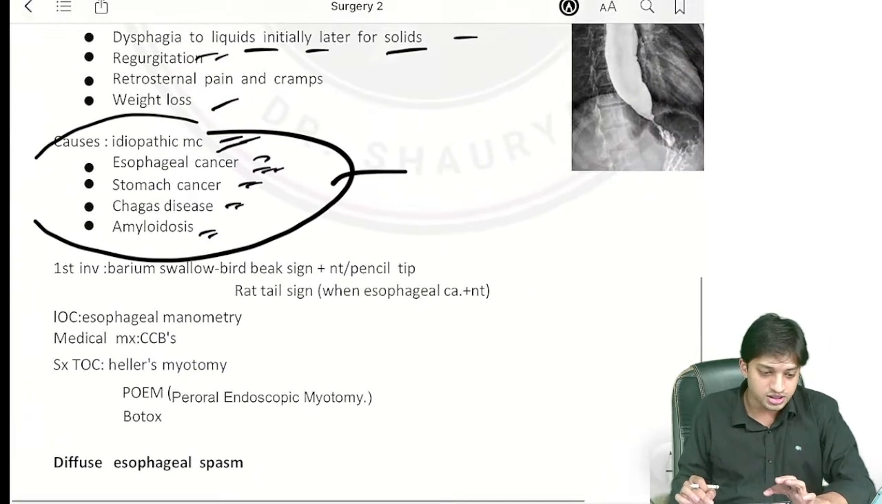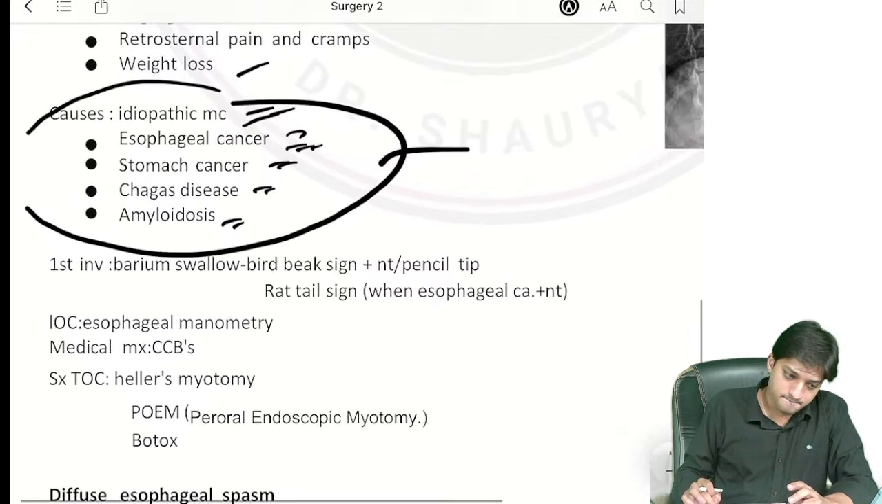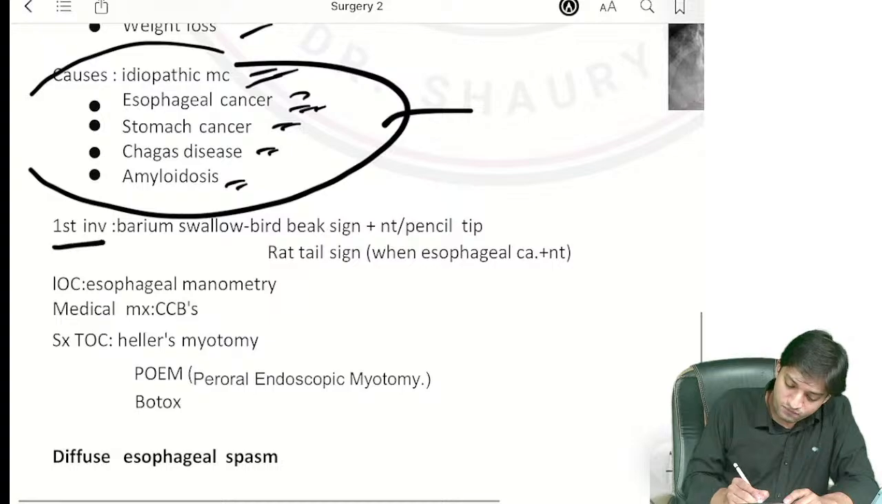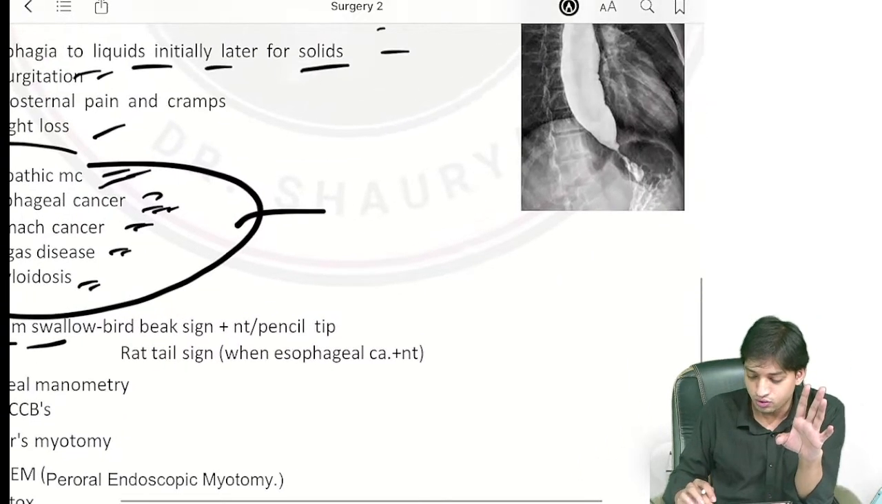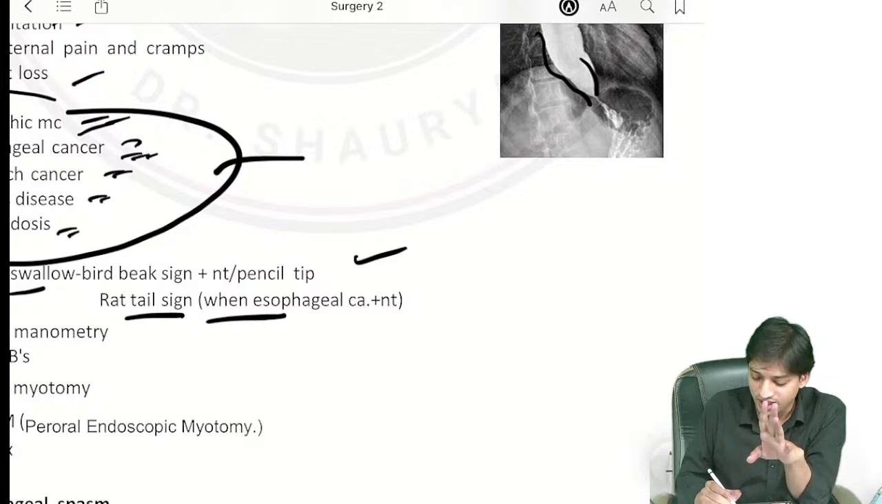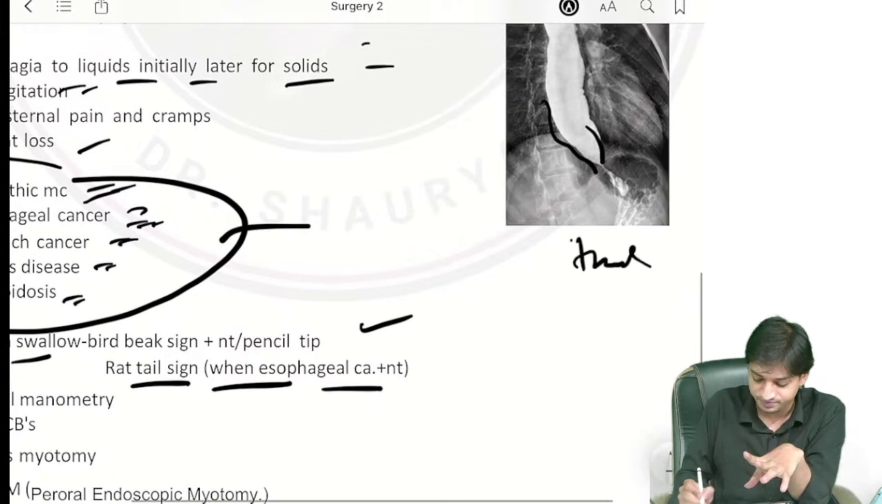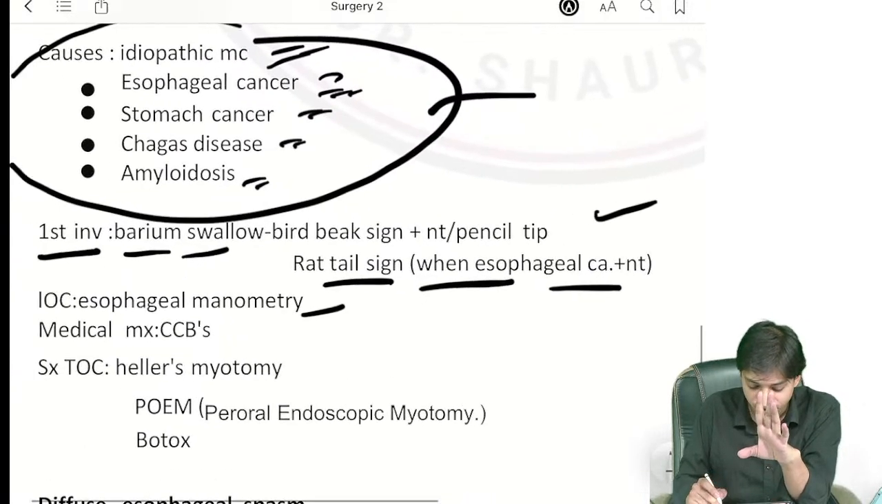Now, first investigation, what will you see? First investigation, barium swallow or bird beak sign you will do, right? You can see here the bird beak sign present in the image we have shown you, and the pencil tip rat tail sign when esophageal carcinoma is present. Esophageal manometry we do, right?